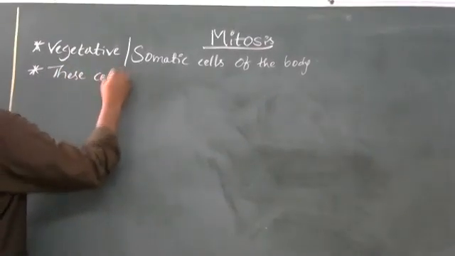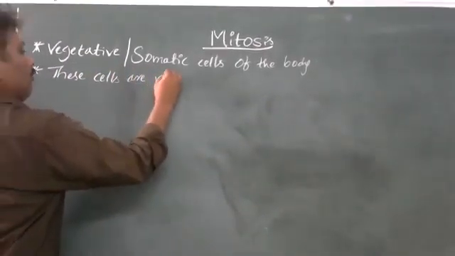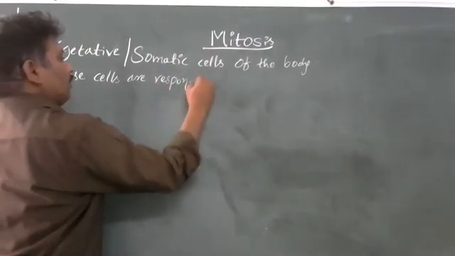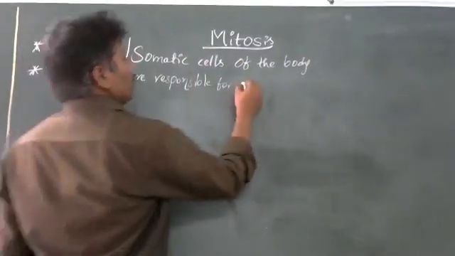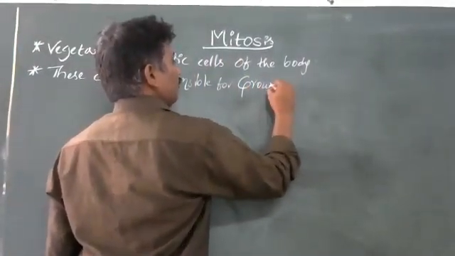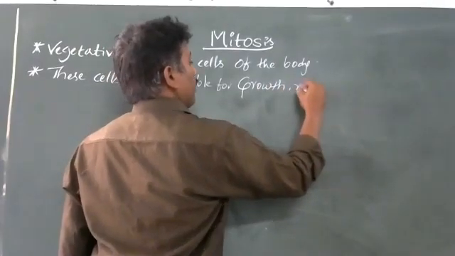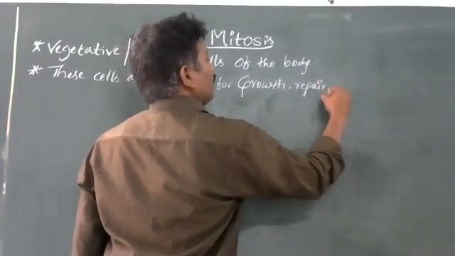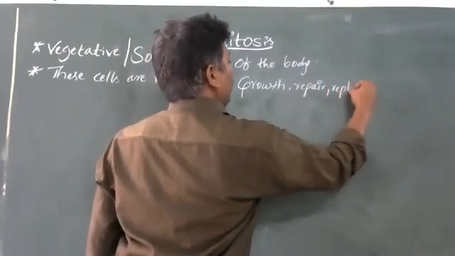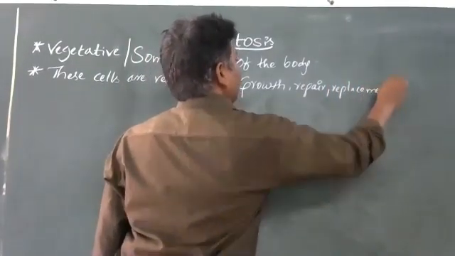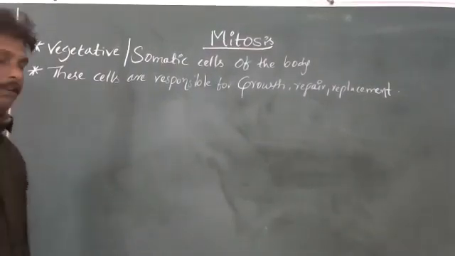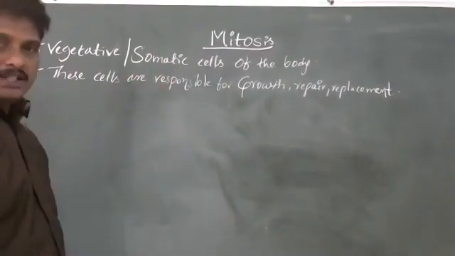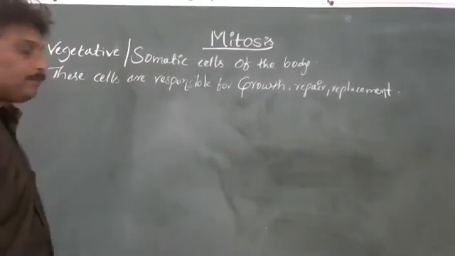These cells are responsible for growth of the organism, repair and replacement. Growth, repair and replace. How will it happen? Okay, what I will explain: first, we'll discuss the mechanism of this cell division.